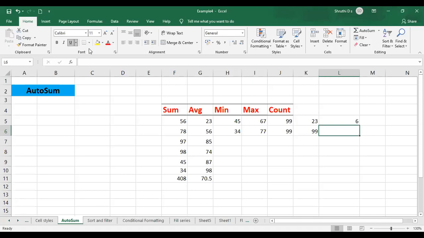Everybody is clear with across sheets and the auto sum option? Any doubts anybody is having? You can just raise your hands or put a message in the chat box. Anybody having any doubts?